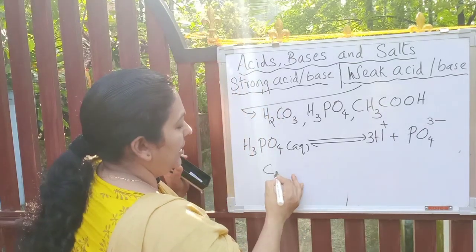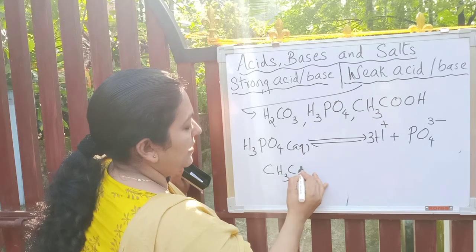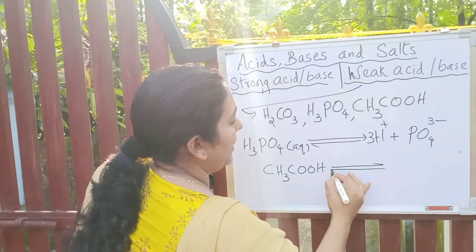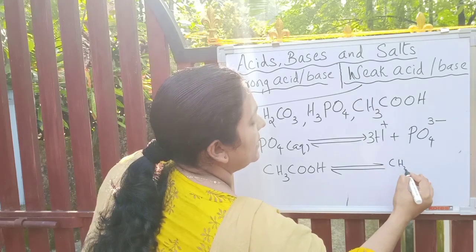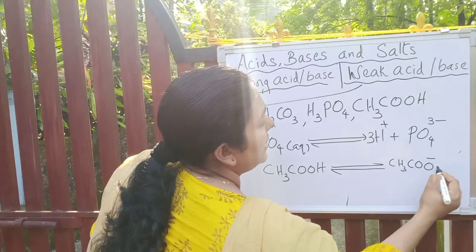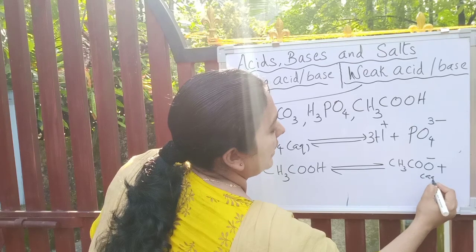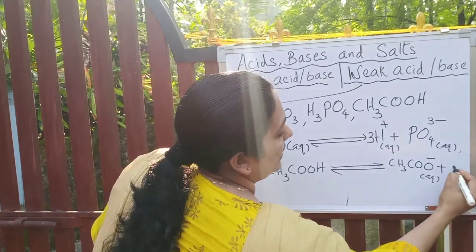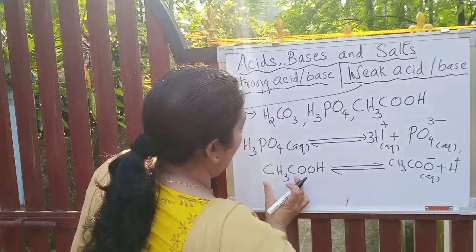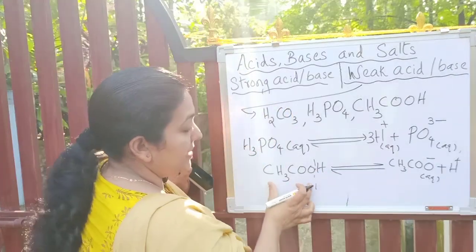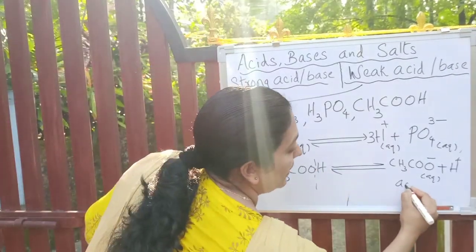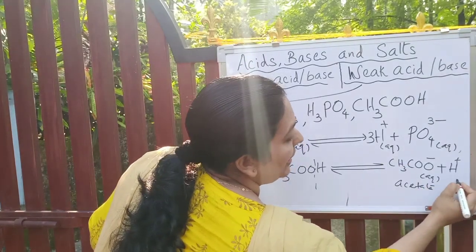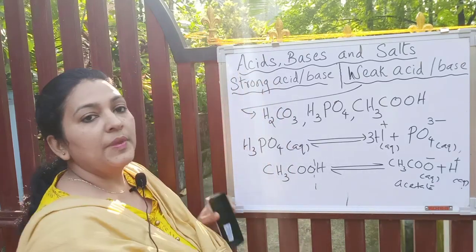Similarly, acetic acid will partially ionize into CH3COO- ions, aqueous, don't forget aqueous, in the presence of water, and H+ ions. CH3COO- is the acetate ion, and hydrogen ions will be formed.